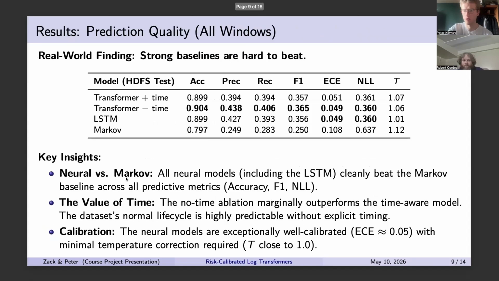So here are our first results on the real data, the HDFS data. We see that both the transformers and the LSTM model have higher accuracy than the Markov model, but we also see that the precision and recall are not quite as high as we wanted. This might also be a symptom of the class imbalance that we have talked about. We also see that there's limited benefit of having time on this data set, which might be because the log sequences are highly predictable already.